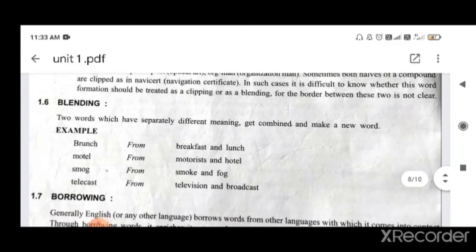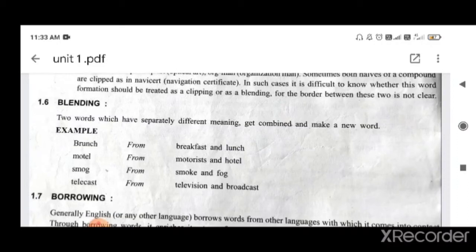Then we are understanding blending. So what is blending? There is a trend of mixing two words and making one word. That is, you take two words, then take some initials from them and make a new word. So that is breakfast and lunch. From that you make brunch.